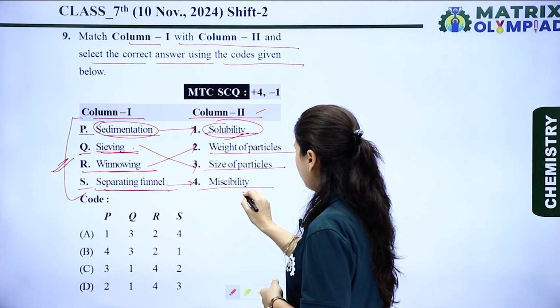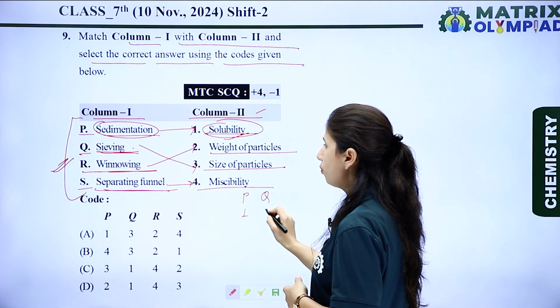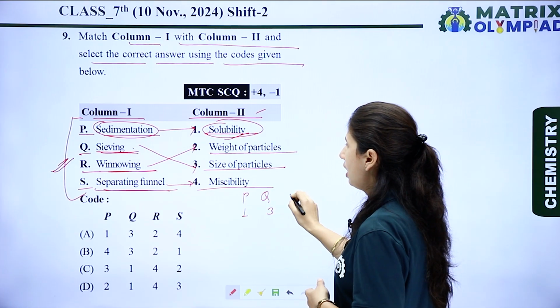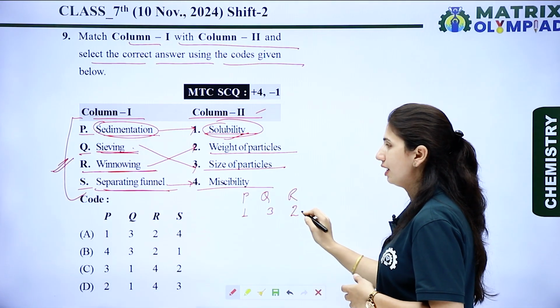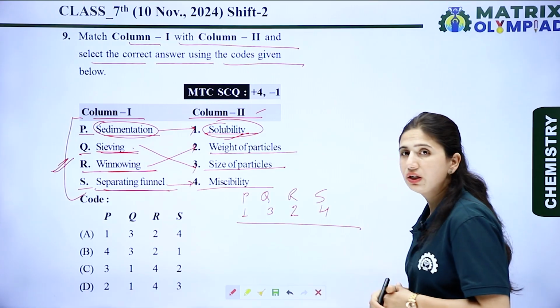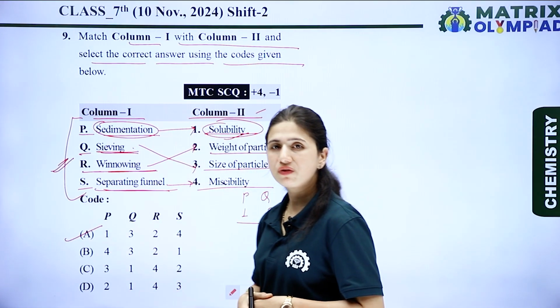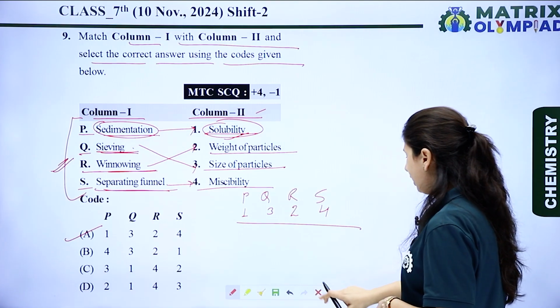So if we talk about the answer, P is matched with first, Q is matched with third, R is matched with second and S is matched with 4. 1, 3, 2, 4. It means A is the right option for this question. Now let's see the next question.